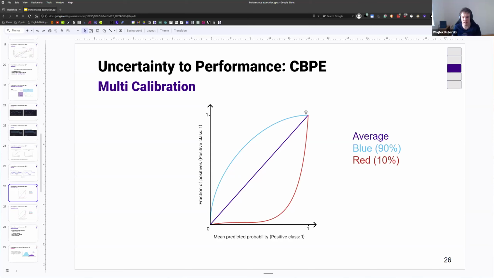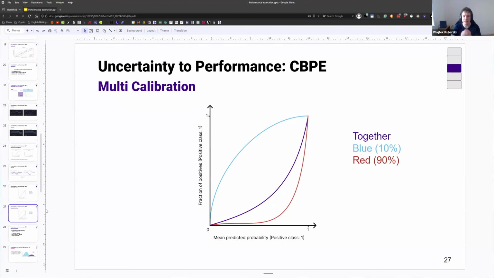It's going to have a shape like that. And for the red part of the data set, it's going to be terribly miscalibrated. The predicted probabilities won't really mean anything. And the good news is that on average, when we construct our partial confusion matrix or instance level confusion matrix and we start adding things, these errors will even out. And as long as we get calibration that's good on average, we're also going to get estimation that's good on average.